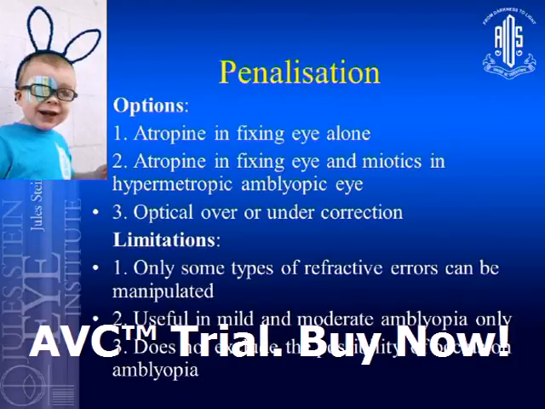What are the limitations of penalization? It's only some types of refractive errors that can be manipulated by this system, and this can only be used in mild and moderate amblyopia. Of course, this does not exclude the possibility of occlusion amblyopia. So this has a role, but a limited role.